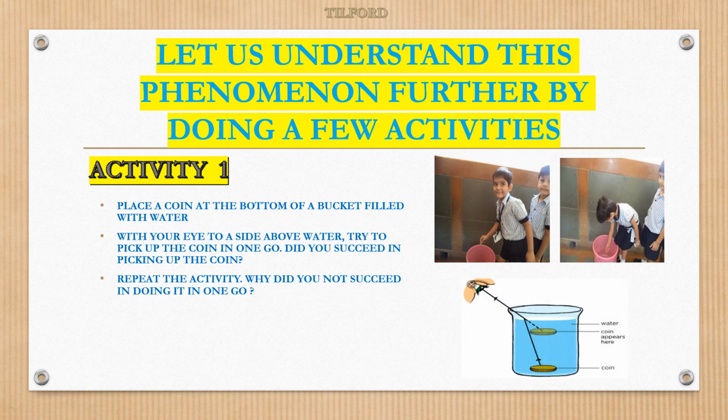Why? Only for a simple reason. Actually, the position of the coin is here. But when the light rays travel from water to air, they bend away from the normal, and when I extend the light ray which is entering my eye, it makes me feel the coin is here. But is that the actual position of the coin? No, it is only the image of the coin that I placed in the bucket of water. I try to catch the image of the coin, but I cannot catch the original coin in one go.